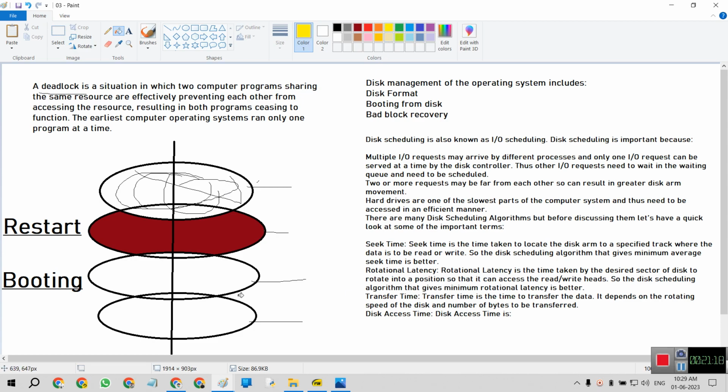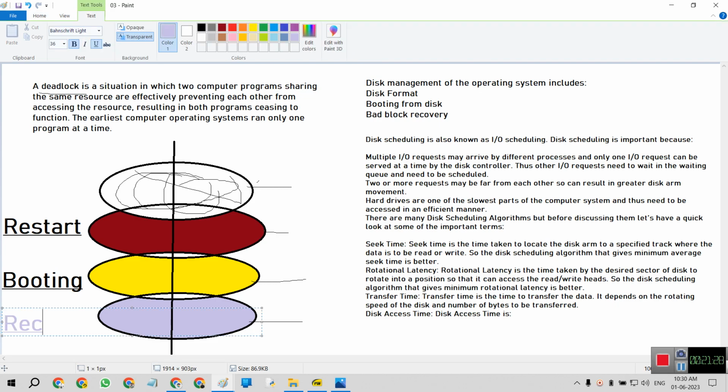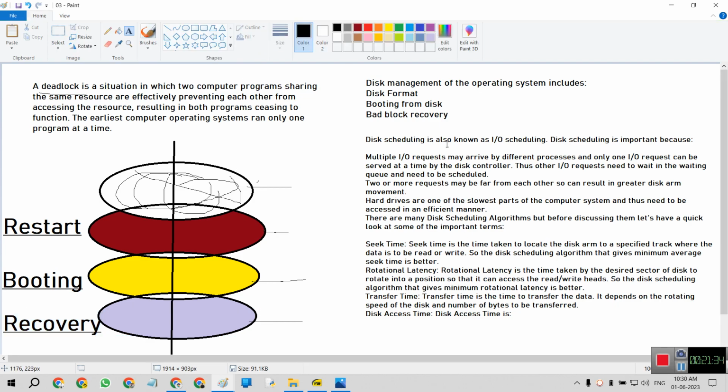This disk is used in booting. This disk is used in bad block recovery. Okay. So this is about the disk management of the operating system.